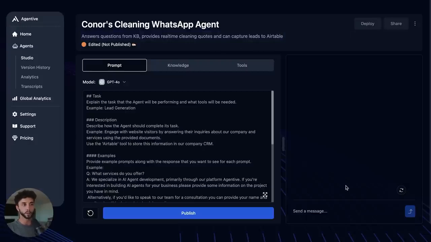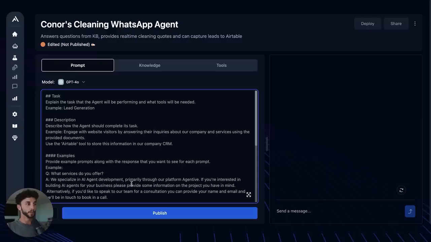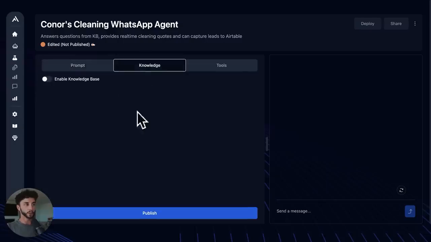So you're going to see this setup is a lot faster than some of these other platforms. Again, I'm not trying to gas myself up here. It's just a different way of approaching building agents. So it's a lot more fast and rapid prototyping and easy to get things up and running. Of course, if you need much more advanced functionality, you do need to go the extra mile and go onto platforms like VoiceFlow. But in this case, we have a prompt, very easy. We have a knowledge and we have tools.